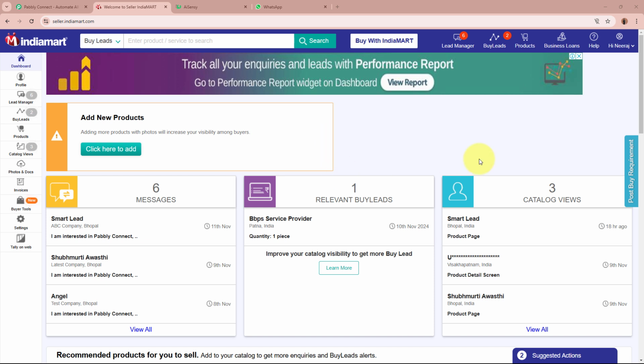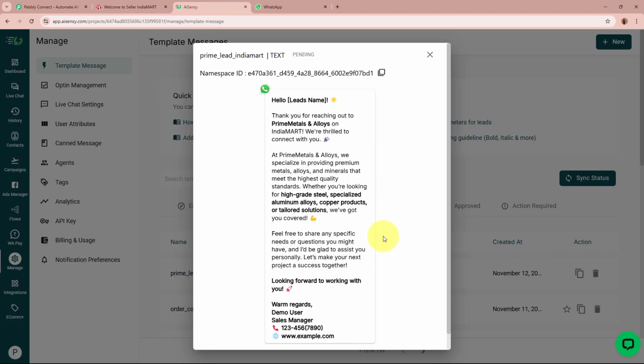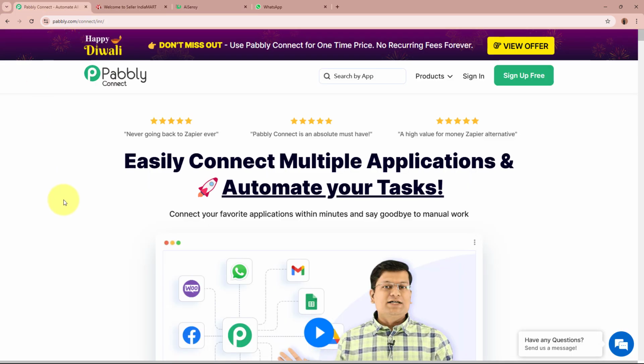So now whenever a new lead is generated with the help of IndiaMART, automatically a WhatsApp message is going to be forwarded to the lead. This automation helps me respond quickly and improve engagement with potential clients and increase the chances of turning inquiries into business opportunities. And I will be creating this amazing automation with the help of Pabbly Connect.